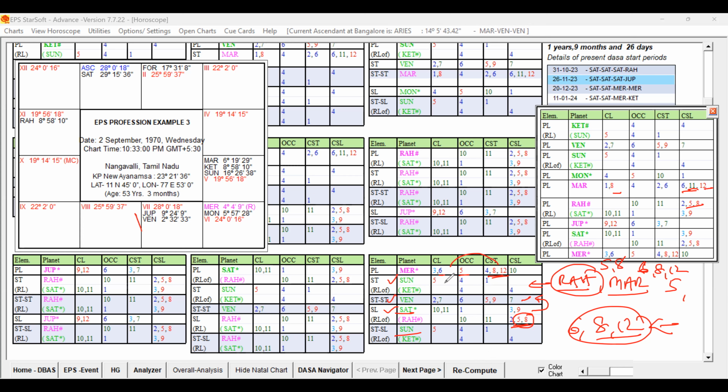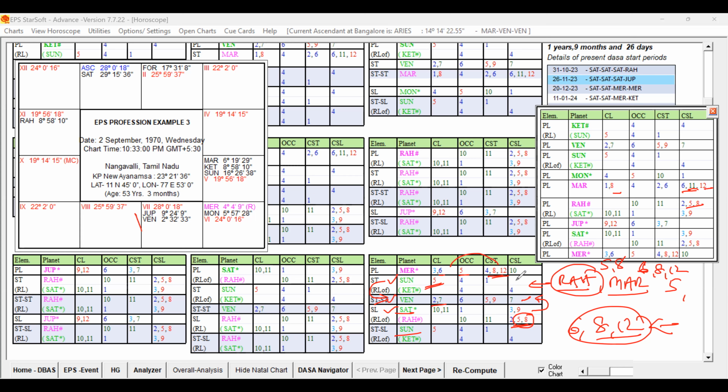But moreover, you can see the 10th sublord Mercury, in the star of Sun, is occupying the fifth house. Sun in the star of Venus is in the seventh. The favorable key planet for own business is Venus. Sun is in the star of Venus. So that way, the Mercury planet, in the star level fifth house, with the 12 level 2, 7, is supportive for joint venture, but indirectly it is also supportive for some losses.